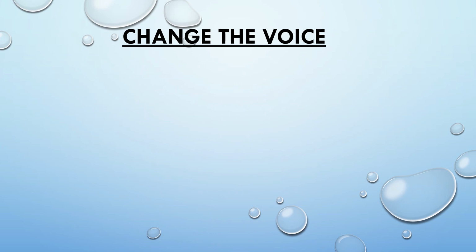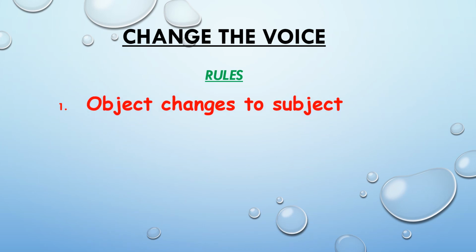First, we understand the rules of how to change from active to passive. Rule number 1, object changes to subject. Rule number 2, use the form of to be. Now, what is this to be?